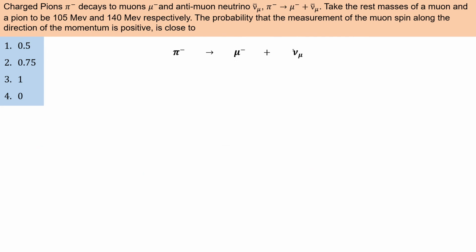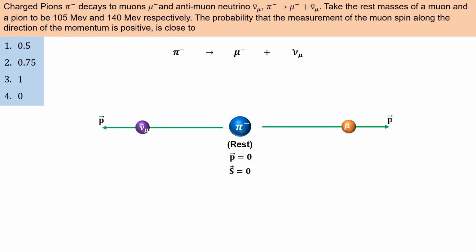The charged pion decays into a charged muon and an antineutrino. Since this is a decay reaction, the pion can be considered to be at rest. If the pion is at rest, its linear momentum will be 0, and the pion is a meson of spin 0. That means the helicity of the pion will be 0. But particles released from the decay of the pion will not be at rest. Rather, to keep the linear momentum conserved, both these particles will be released with the same momentum in opposite directions.